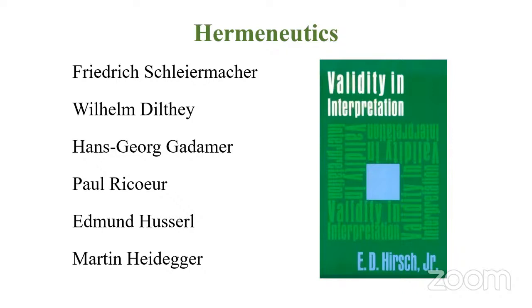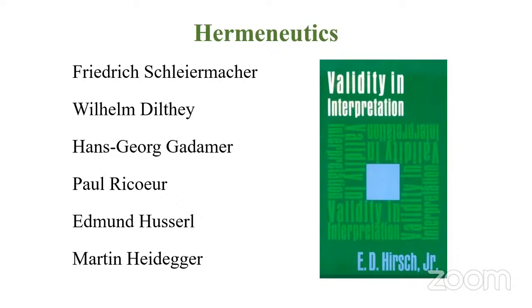Hermeneutics refers to the study of interpretation. Simple. Earlier, the word meant the interpretation of the Bible, the scripture. Now, extended meaning, the study of the interpretation of literary texts.